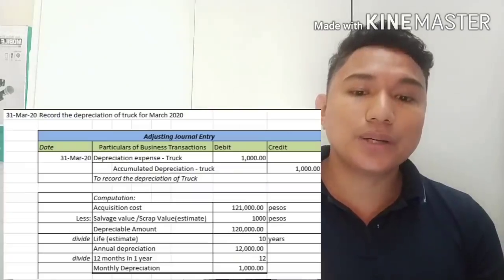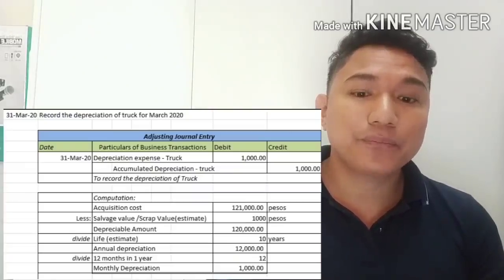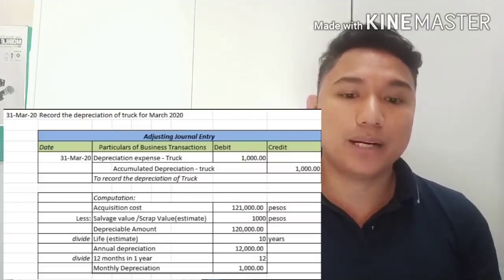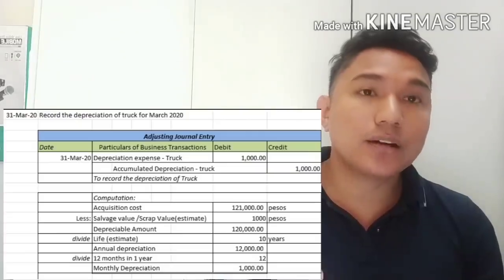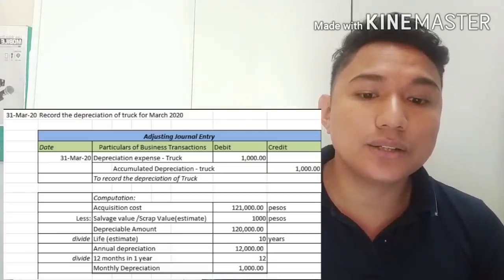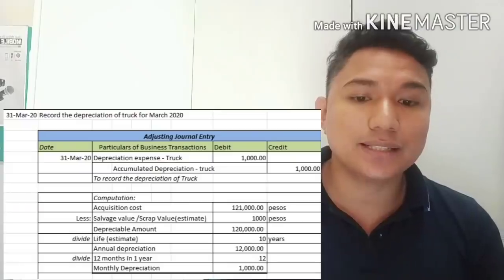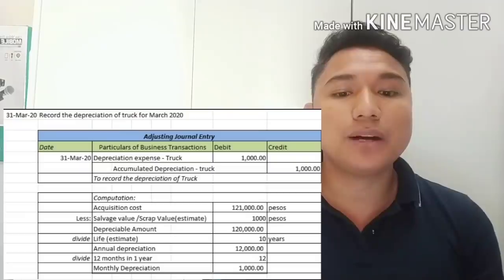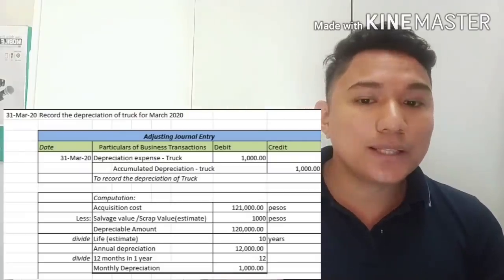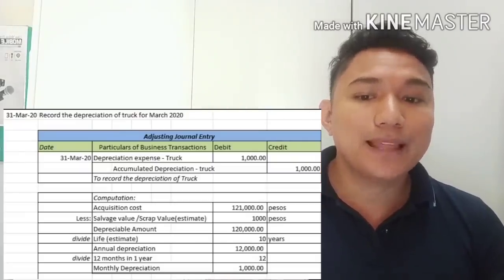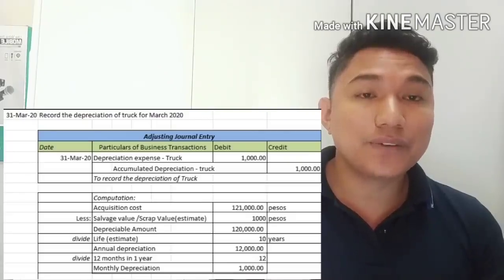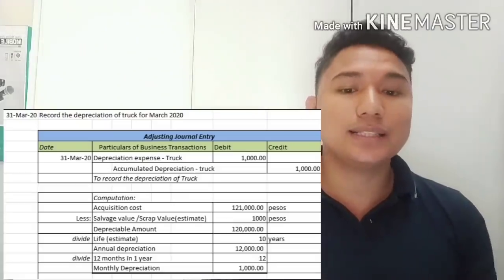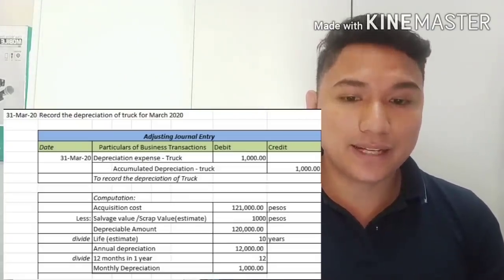Now we are going to get the expense of the truck for the month of March. Since I estimated that the life of the truck is 10 years and we have a salvage value of 1,000, the depreciable amount of the truck is the 121,000 acquisition cost less salvage value of 1,000, so the depreciable amount is 120,000.